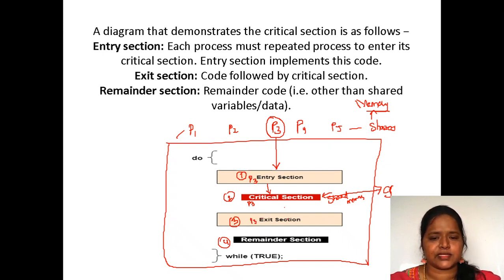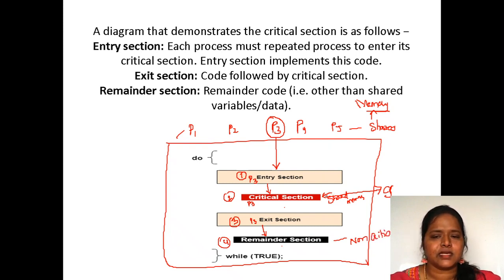Exit section, in the sense, the shared memory has been used, and P3 is saying that I have utilized that shared variable, shared memory, and now I have completed the task. Exit, in the sense, now anyone can enter into the critical section. It is an acknowledgement. So P3 said that exit section. After exit section, it has to enter into the remainder section. Remainder section, in the sense, non-critical.